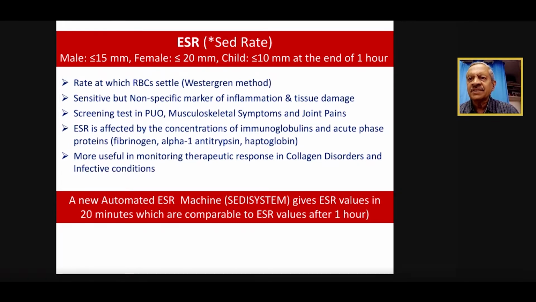Basically, we know what ESR is. It is the erythrocyte sedimentation rate. In a specific tube, by the Westergren method, the anticoagulated blood is allowed to stand, and we measure after 1 hour how much the RBCs have settled, or how much plasma there is. It's a very sensitive marker, but not a specific marker. It just indicates that probably the person has some kind of inflammation or tissue damage.